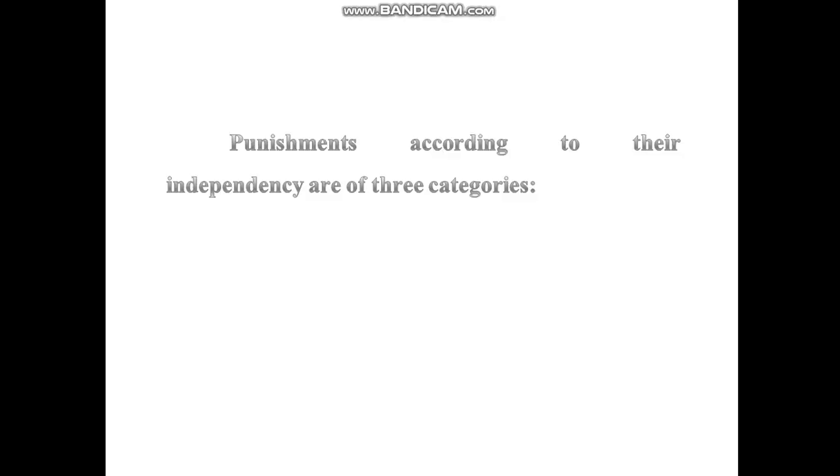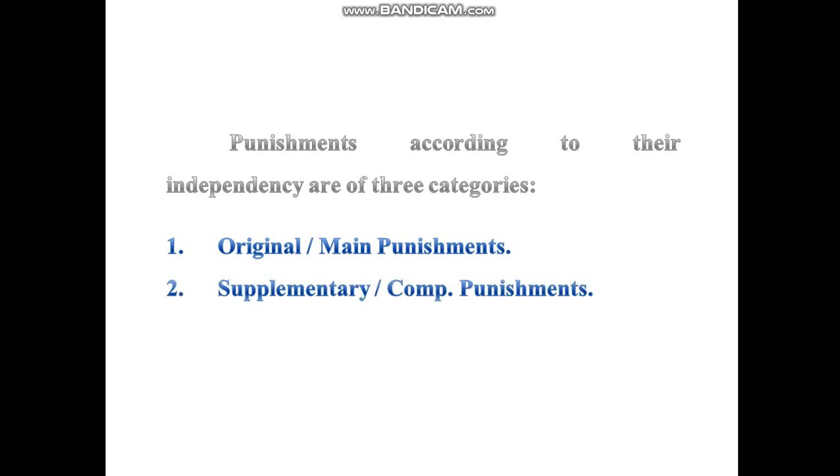So as we said, punishments according to their independency are of three main categories. Number one, the original or the main punishment. Number two, the supplementary, also named the complementary punishments. And then finally, number three, the accessory punishments. And we will now move to every kind of these punishments and illustrate each one in detail, inshallah.